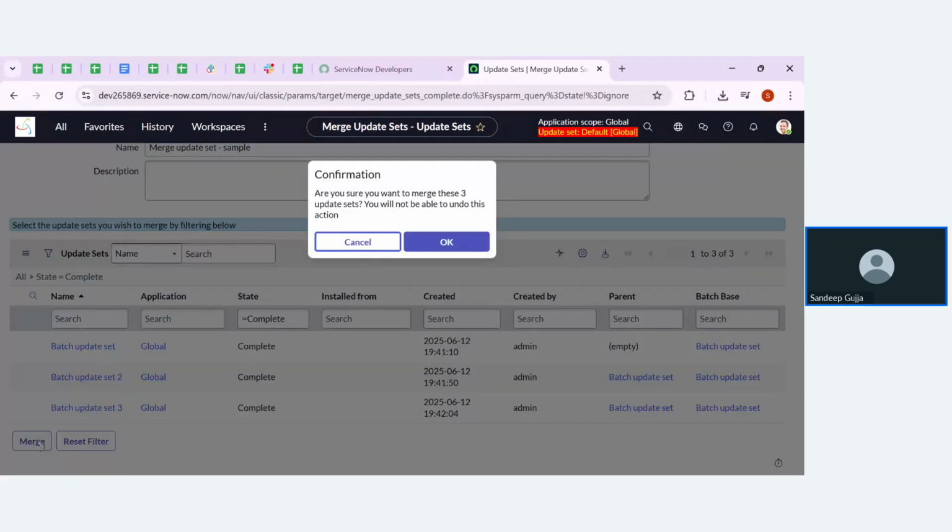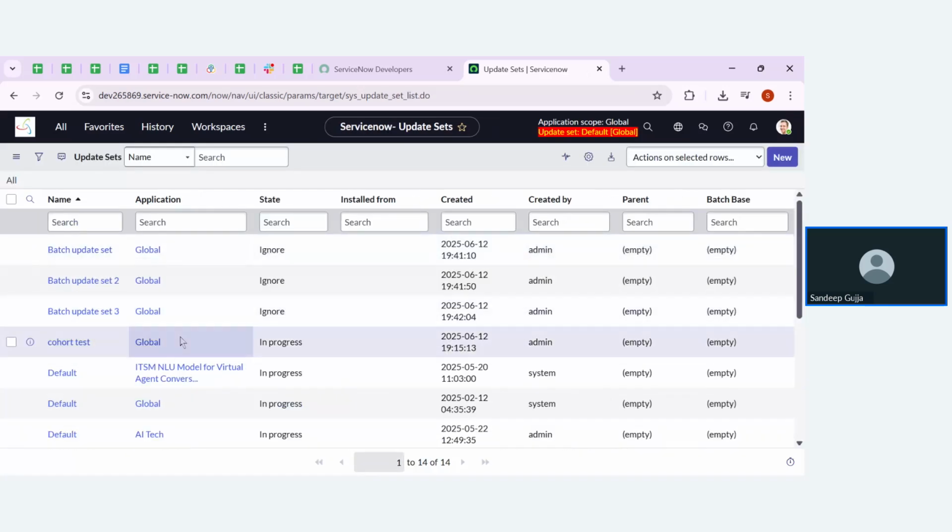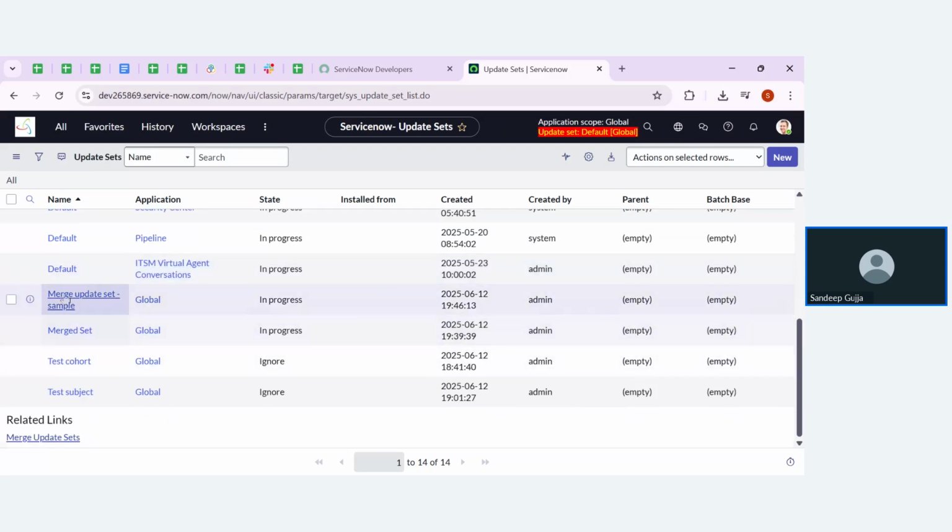Now what happens? Whatever configurations are stored in each update set that you can see, batch update set 1, batch update set 2, batch update set 3, all the configurations are going to be set in the single update set. So for that, we need to click on OK. Then it will be changed. Automatically one update set is created with the name merge update set sample, in progress state. That means we can add even more configurations in that.